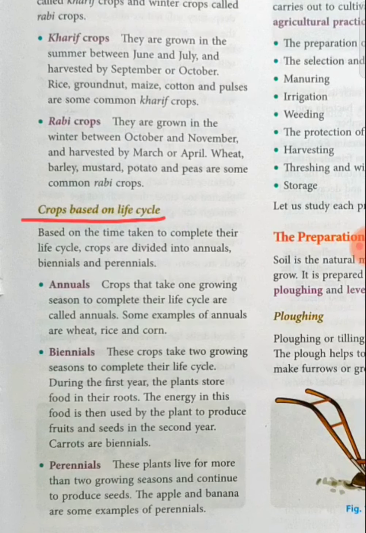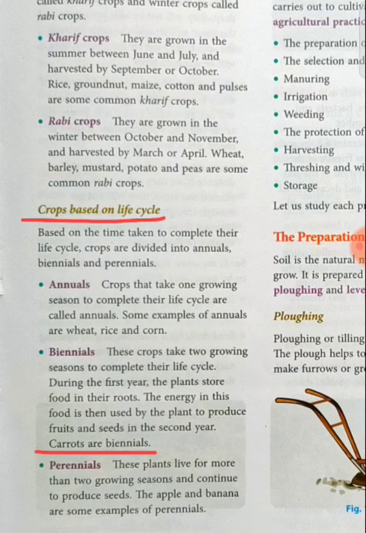Now let's talk about biennials. What are biennials? These crops take 2 growing seasons to complete their life cycle. During the first year, the plants store food in their roots. The energy in this food is then used by the plant to produce fruits and seeds in the second year. Listen students very carefully. Mane ki hoy? The example is carrots, and carrots are biennials.